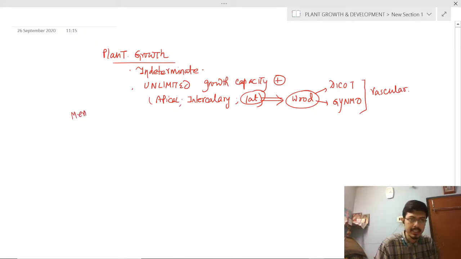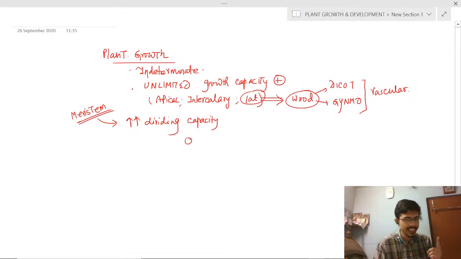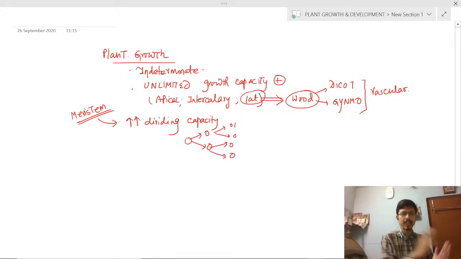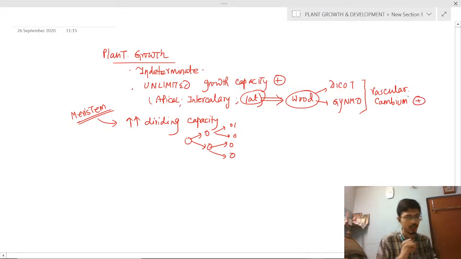Meristem is a tissue that has excessive dividing capacity. This is the most important one. So they divide and form new cells. From one cell there will be two cells, from two cells four cells, then 8, and so on. This is an example of vascular cambium. In dicots and gymnosperms there will be presence of vascular cambium, right? Next, this is also known as secondary growth.